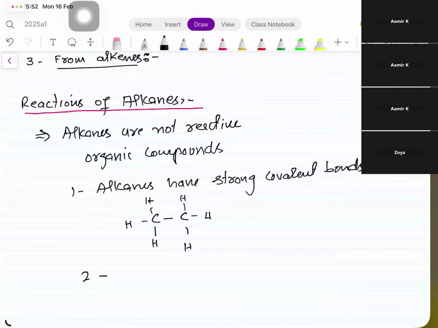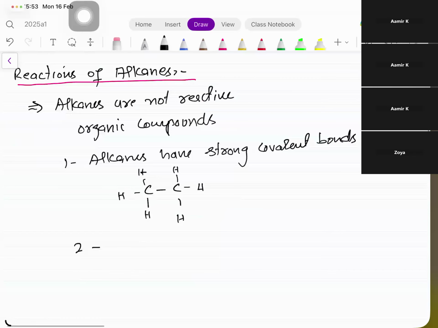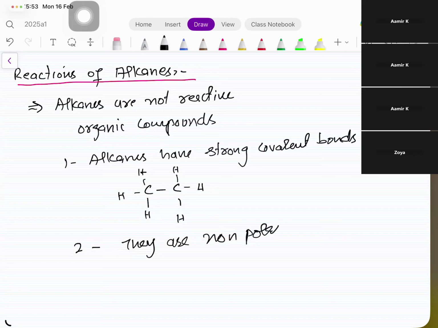Number two, the second reason is polarity. In alkanes, the carbon-carbon bonds and carbon-hydrogen bonds are both non-polar bonds, so alkanes are non-polar, right? If a substance has a strong bond but is still polar, it can attract positive and negative ions towards itself, so that becomes reactive. But here they have strong covalent bonds. Number two, they are non-polar, or not having any dipoles.